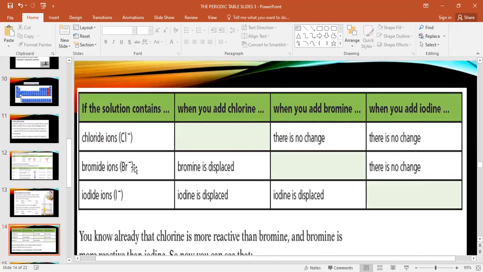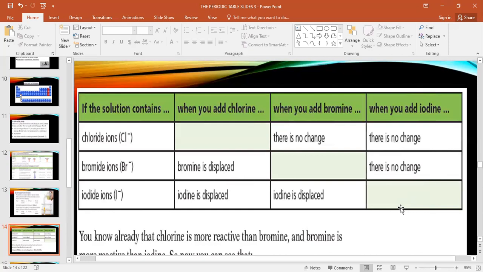No change, because, see, I am going to write here: bromine and chlorine both are more reactive than iodine. So can iodine change Br? No. Can iodine change Cl? No. That's why the first two are no reactions. But what happens when iodine reacts with iodine? Is there anything? No.